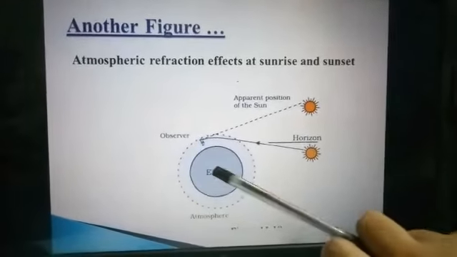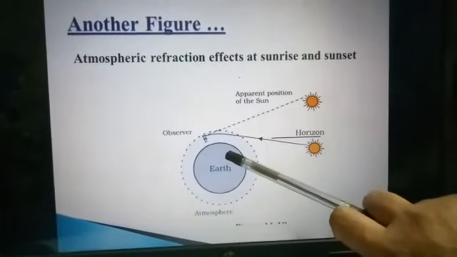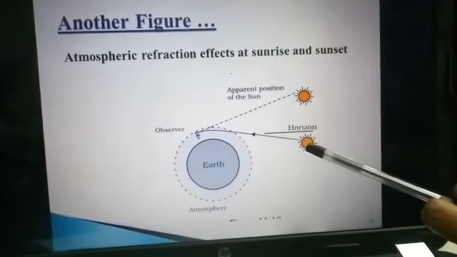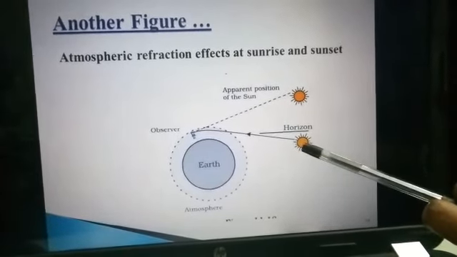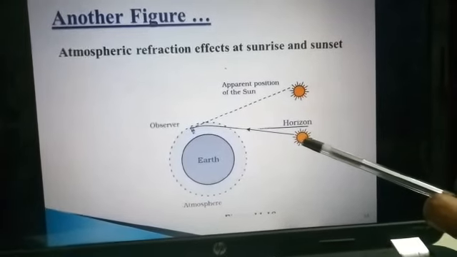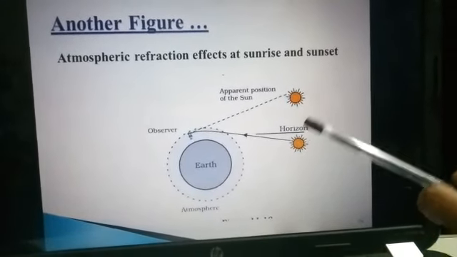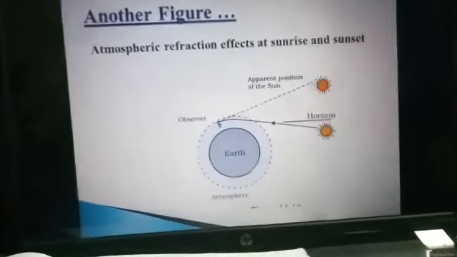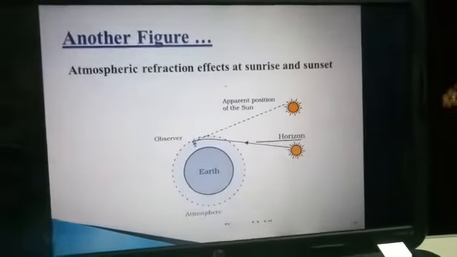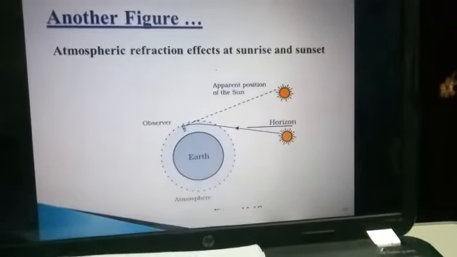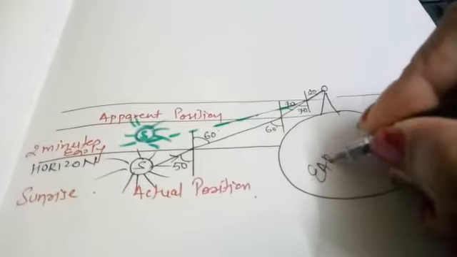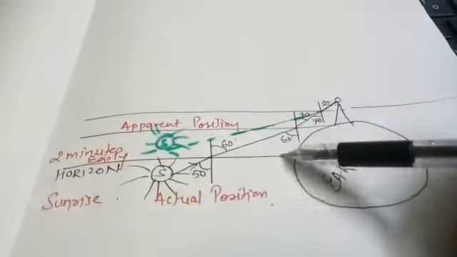Then next is atmospheric refraction effects at sunrise and sunset. Just look at the diagram. Earth, okay, then there is atmosphere, observer is present here, and this one is horizon, and here is the sun. Okay, actually during morning, at morning time when sun is present here, it appears here because of atmospheric refraction. The same concept is used here. So we are now turning our page and I am showing you one more thing here. Actual position, and this one is earth, our beautiful earth it is, and here observer, and this one is horizon.